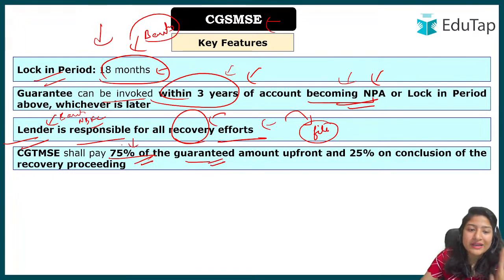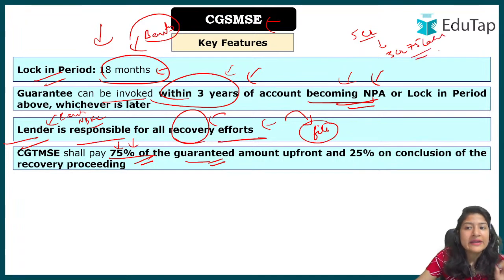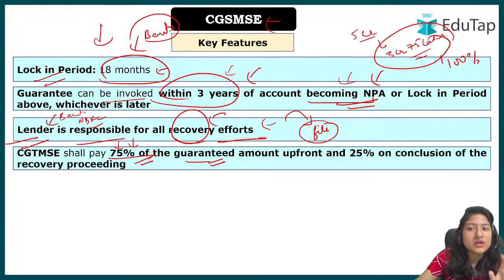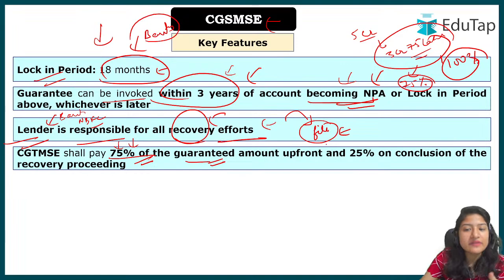Now here I want to request you to please not confuse it with the backup the government was providing. For example, if 5 crore was the maximum amount taken, then 75% will be backed up by the government. So it is 3 crore 75 lakhs that will be backed up by the government. Now in itself that is 100%. You have to understand that. And when the legal proceeding happens, the trust will provide only 75% of it initially, once the filing is done.